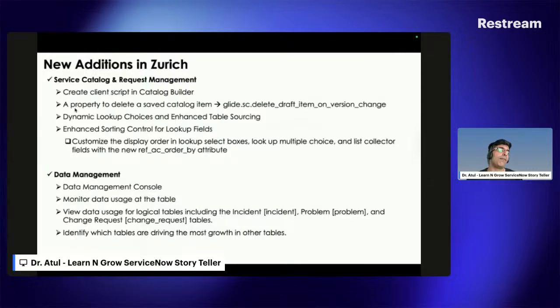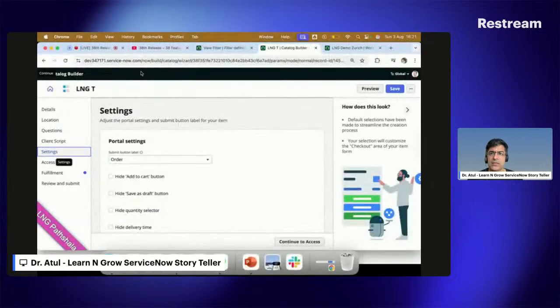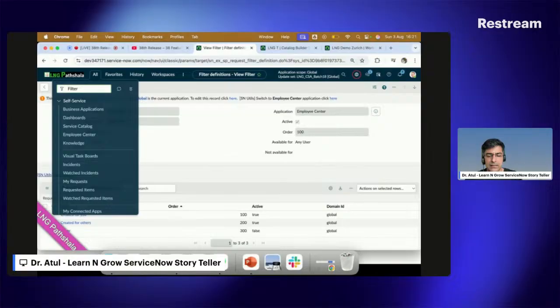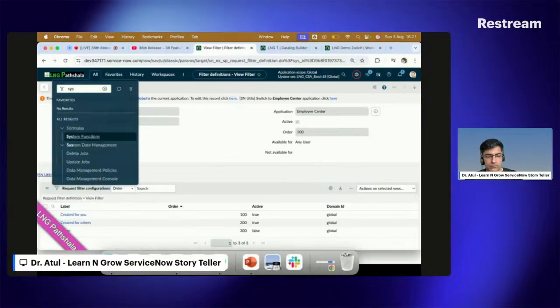Also, if there are a lot of catalog items or request items which are saved as a draft, you can delete them as well by using this property. So you can use glide.sc.delete. Let me see if I have this available in my PDI. I can say sys_properties.